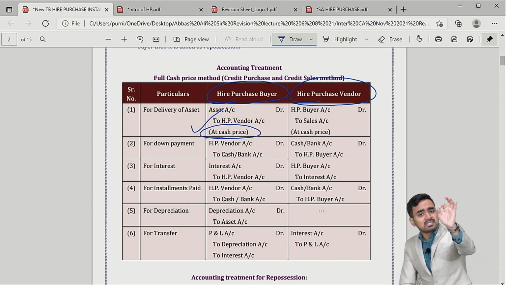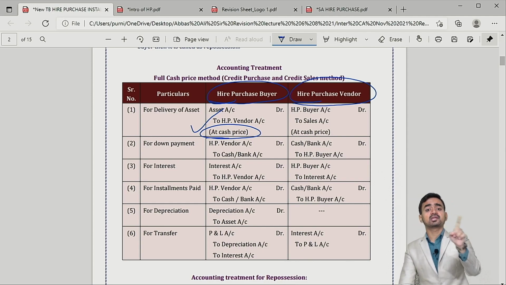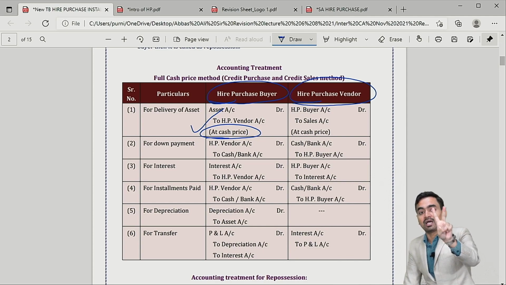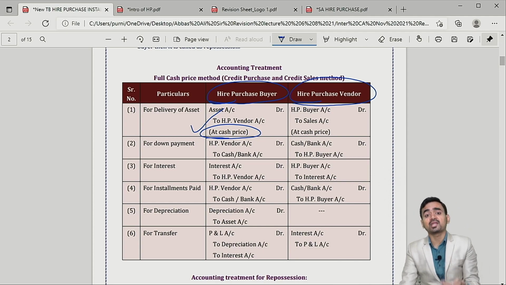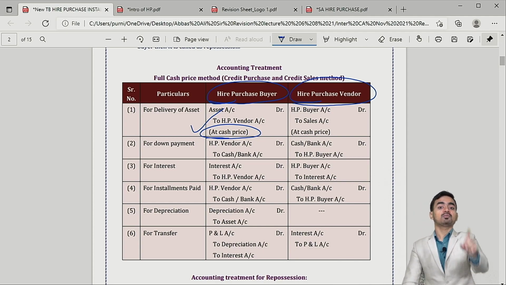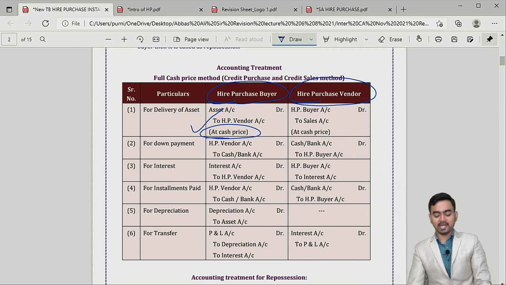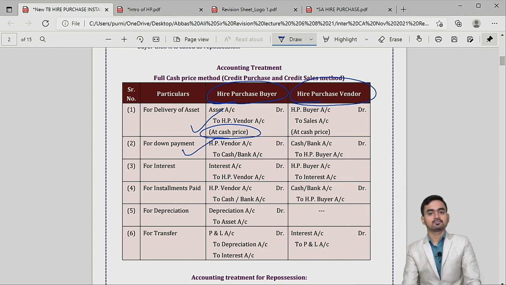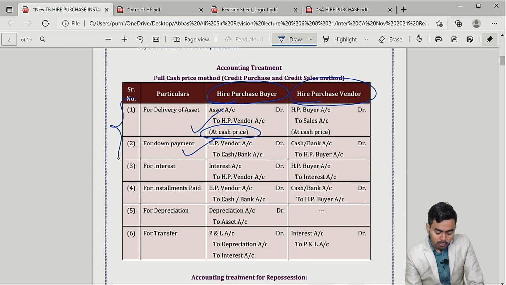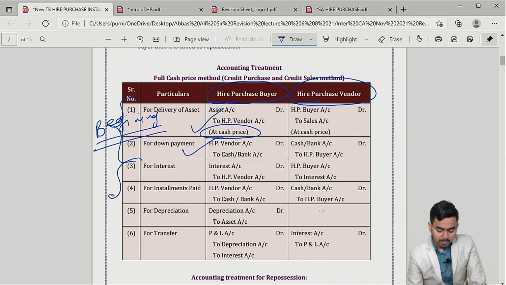Now after passing this entry, asset to vendor, immediately you will pay the down payment. In your pocket you are having 20,000, so you will pay that 20,000 to the vendor. So the entry from the buyer's point of view, cash goes out, credit, and the vendor would be debited. So the first two entries will be passed at the beginning of the year, and now the remaining four entries will come at the end of the year.